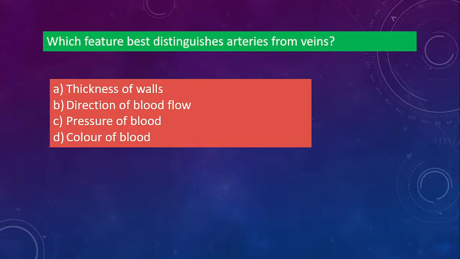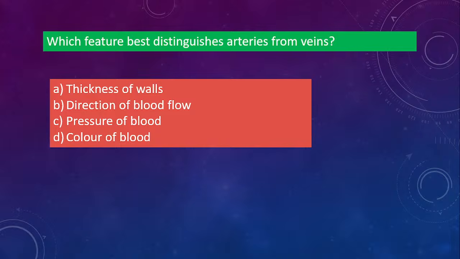Which feature best distinguishes arteries from veins? How will you distinguish between arteries and veins? What is the difference? Is it thickness of wall, direction of blood flow, pressure of blood, or color of blood? You should know the differences between arteries and veins. What is the thing that differentiates arteries from the veins? Tell me the answer. Biology, I'll give you 5 seconds, not more than that, to answer it.